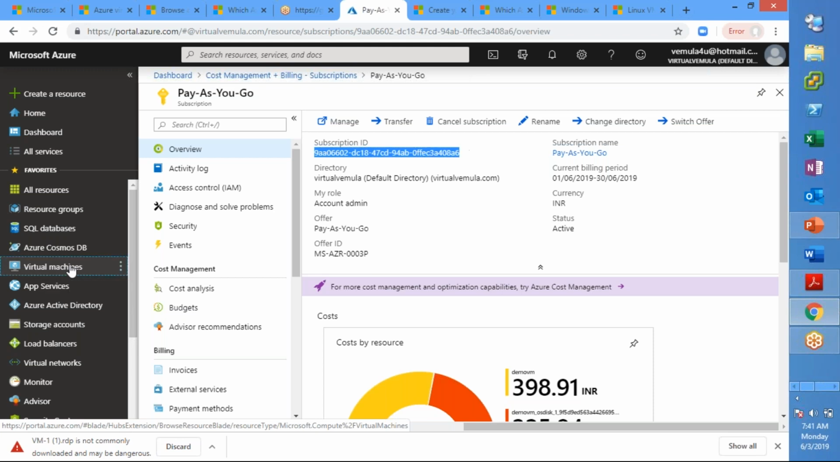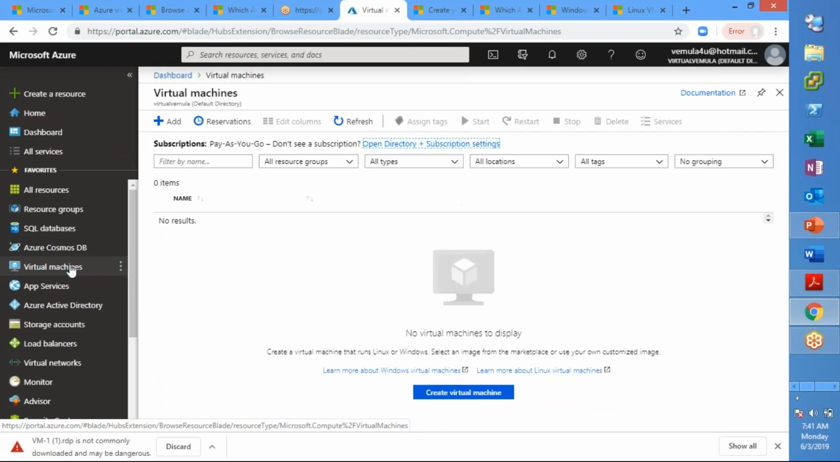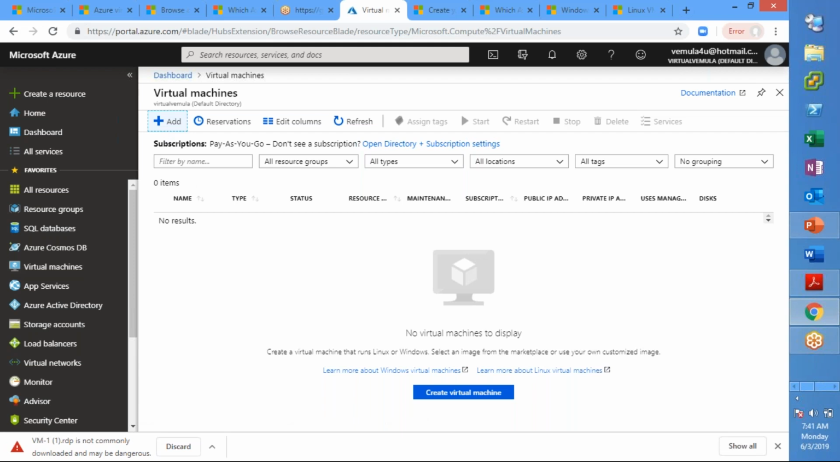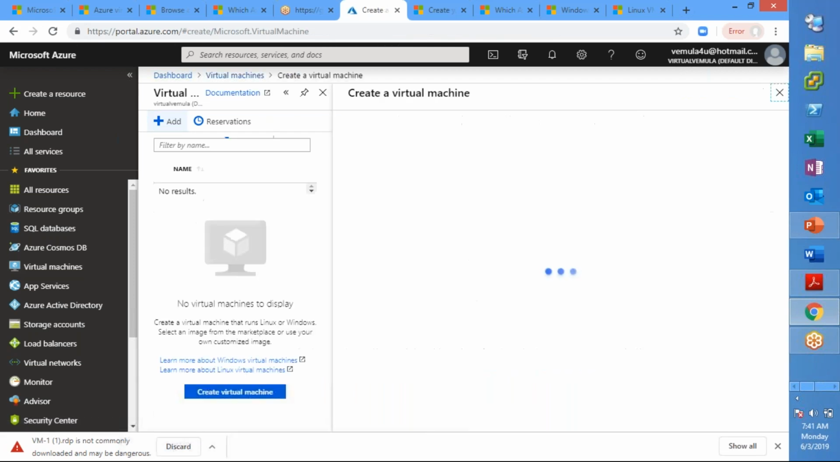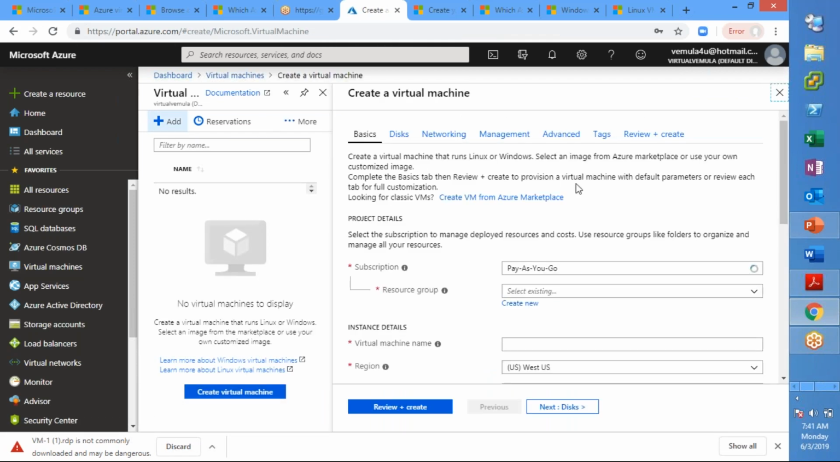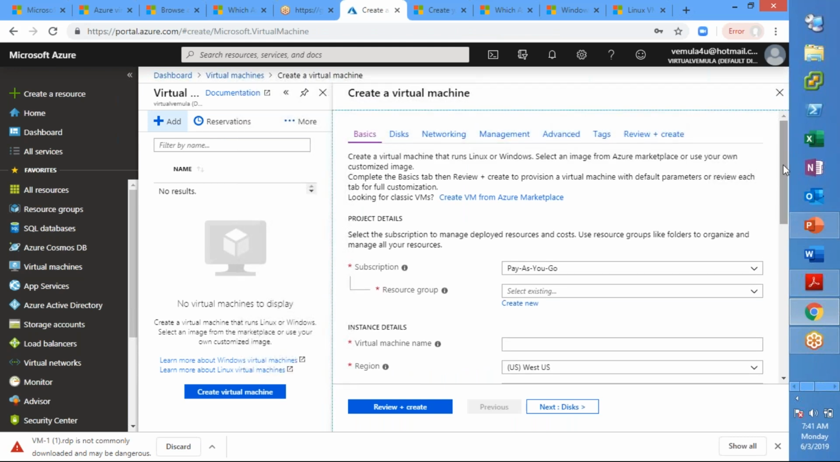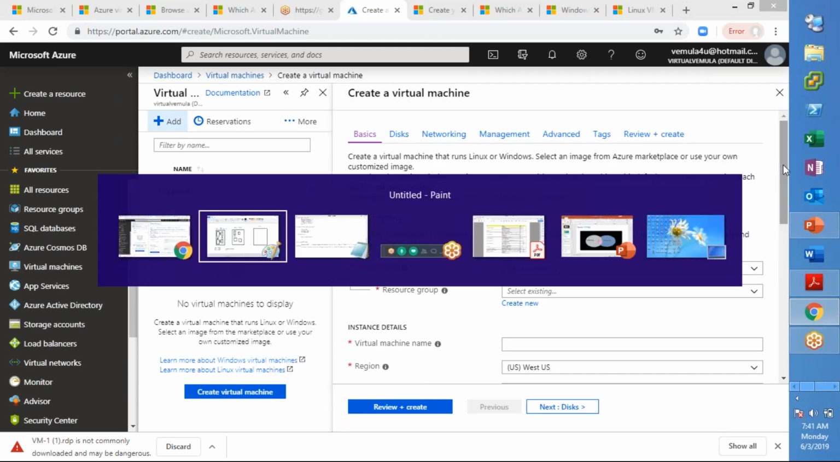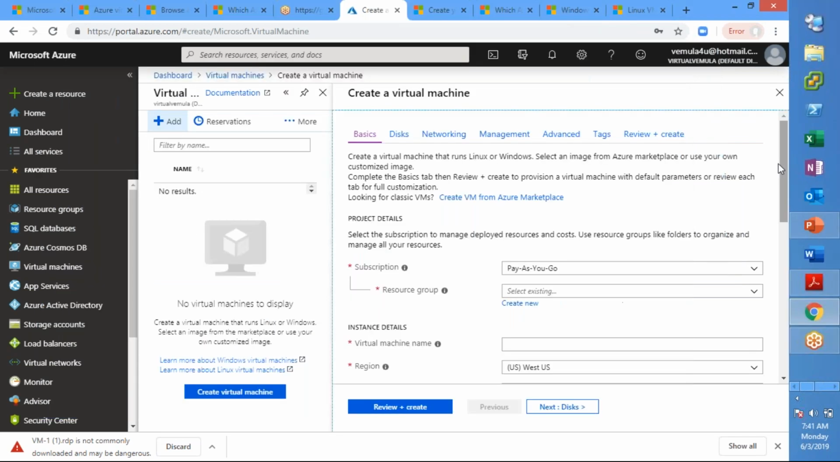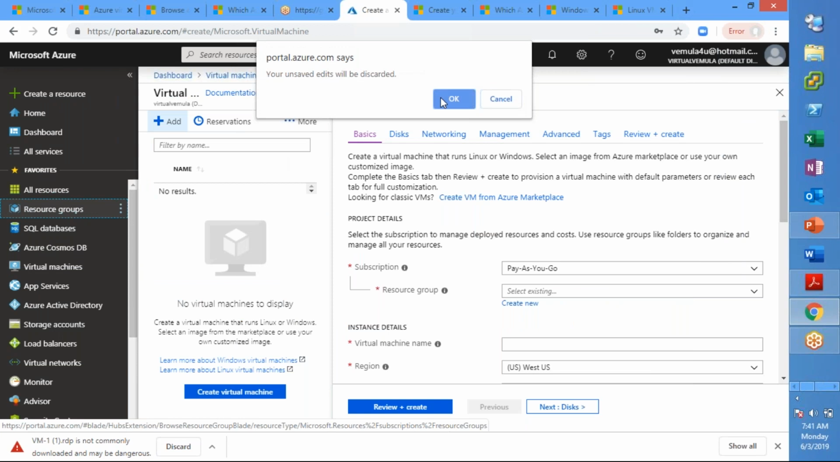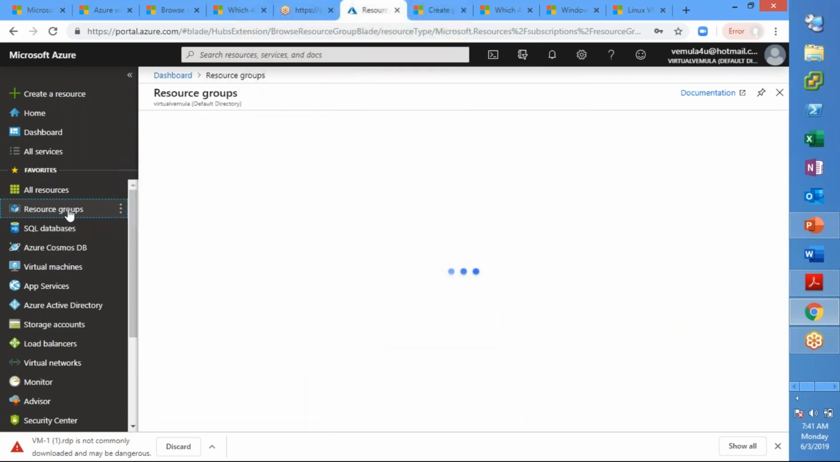Okay, so let us go and try to create a virtual machine and try to understand each and every setting after the creation of the virtual machine, right? Now, before creation of the virtual machine, what is that thing which we need to create? We need to create something called a resource group. Not only for a virtual machine, anything for that matter. So let me go and create a resource group. Okay.